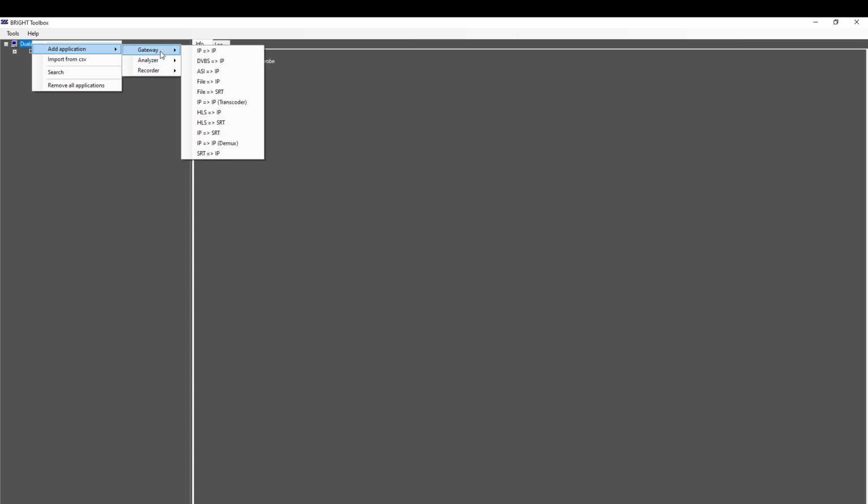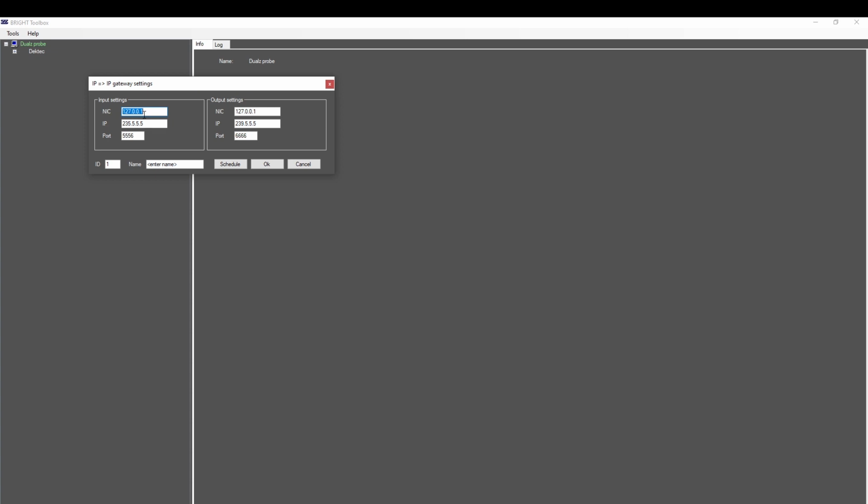Now let's have a look at the application types. Select a type from gateways, analyzers, or recorders. In the gateways section you can select the input and output type as well as additional functions like transcoding or demultiplexing. The IP-to-IP gateway requires input and output settings to be configured. For example, use this type to restream a unicast input as a multicast over your own network.